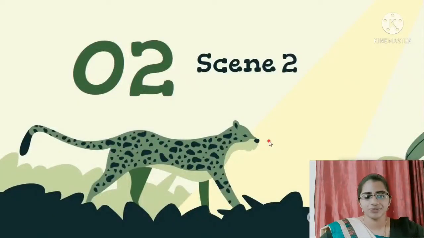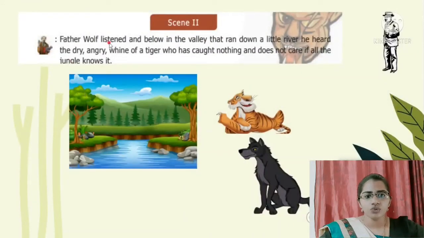Now scene 2. The narrator narrates, Father Wolf listened, and below in the valley that ran down to a little river, he heard the dry, angry whine of a tiger who has caught nothing and does not care if all the jungle knows it.